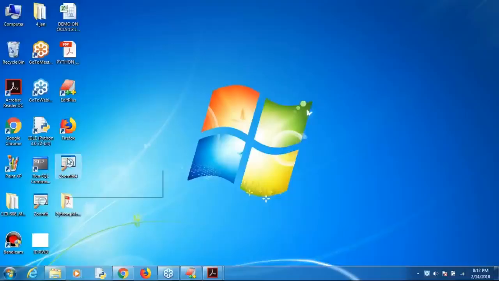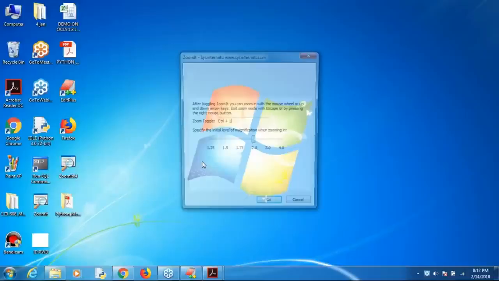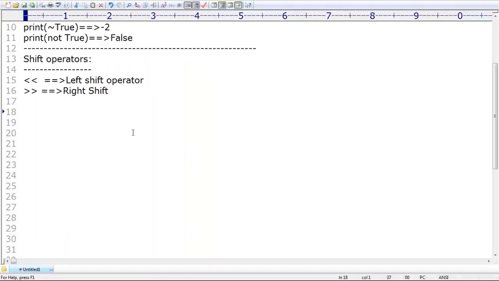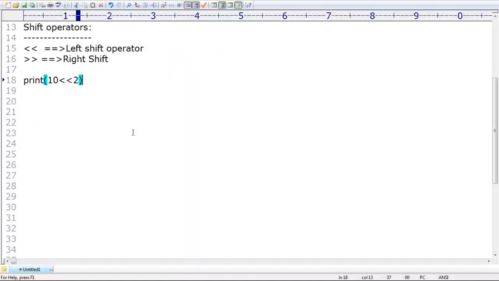So now just think a bit carefully about this one. How is this shift operator going to work, sir? A bit very simple. Suppose I want to print 10 left shift 2. Are you getting 10 left shift 2? What is the meaning of this 10 left shift 2, sir? Can you please shift the bits of 10, two cells to the left? Just have a look once, sir.